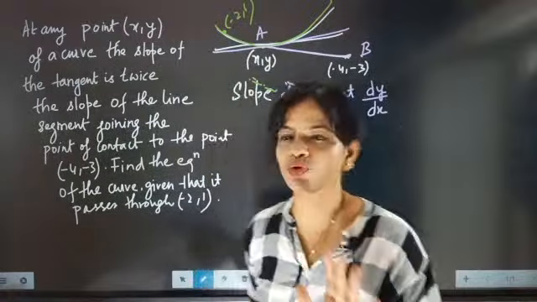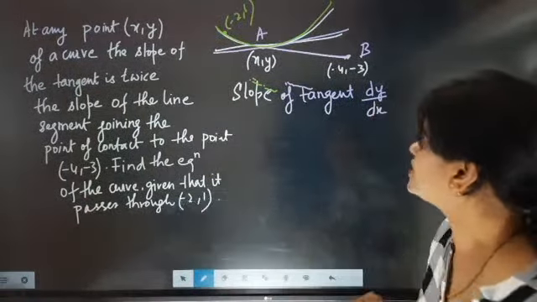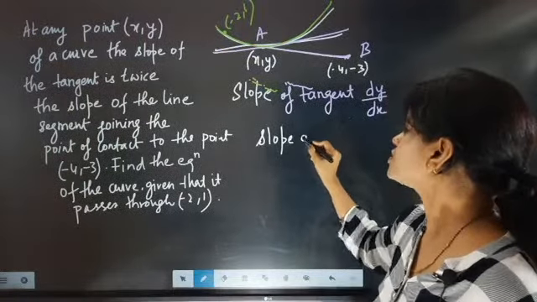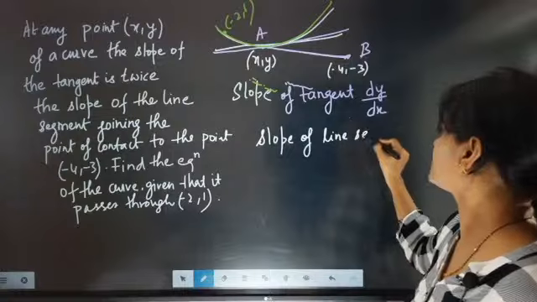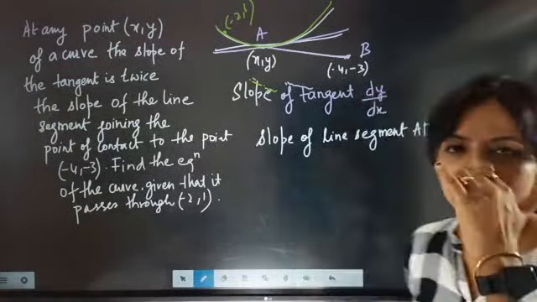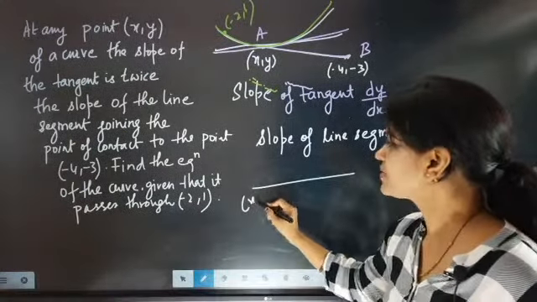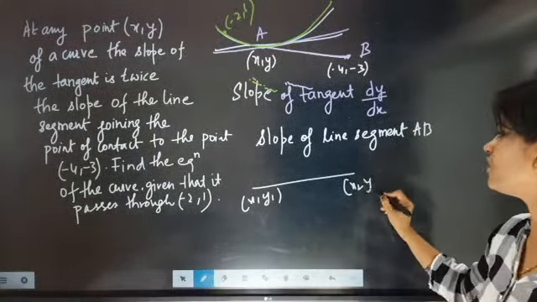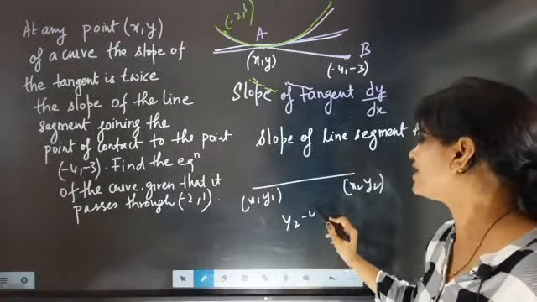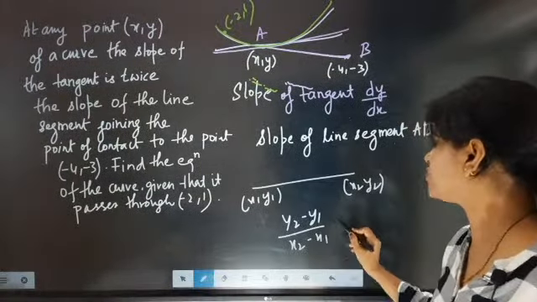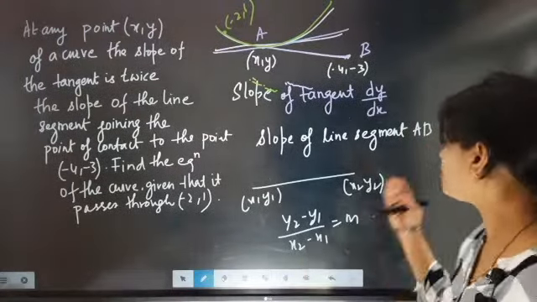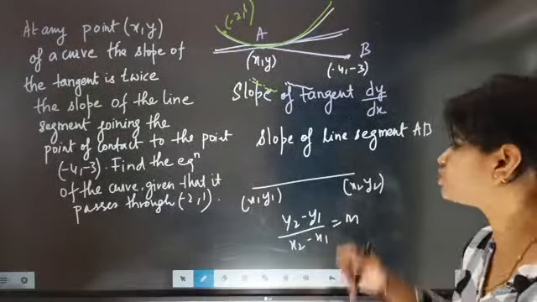But the first work, beta, our first priority is to get the slope of the line segment AB. You know how to get the slope when 2 points are given, x1, y1, x2, y2? The formula is there, na? y2 minus y1 by x2 minus x1 equals slope. This is exactly the simplest way. When 2 points are given, then y2 minus y1 by x2 minus x1 equals the slope of the line.